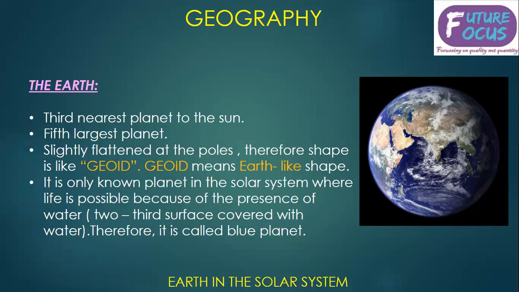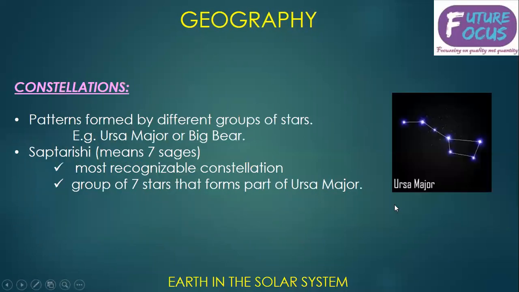Geoid means Earth-like shape. It is the only known planet in the solar system where life is possible because of the presence of what? Water. 2/3 of the surface of the Earth is water. So it is called a blue planet. You can see most of the Earth shown in the figure is blue due to the presence of water. So it is a blue planet.